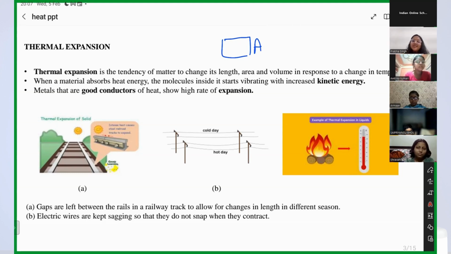Whenever you apply heat to the matter, what will happen to the matter? Yes, Arman, tell me. Ma'am, it will expand. It will expand. And what will change due to expansion? Due to expansion, its length will change. Yes, Ambika. And anything else that will change?